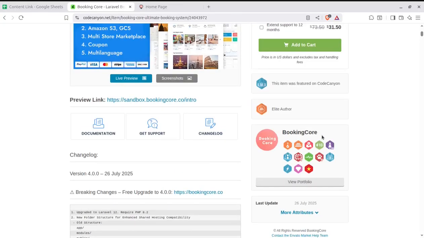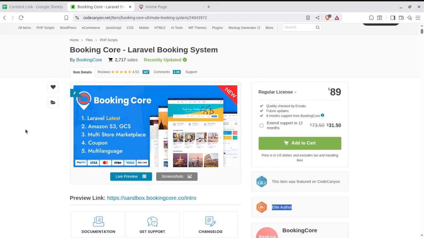Booking Core are the original developer. They are an elite author at CodeCanyon, Envato Market, and you need to buy the solution through the video description link. Yes, it is important to buy the solution through the video description link, so that we may also help you and you can get the proper theme, proper solution, and proper support. So just follow the video description link for any support that you need.